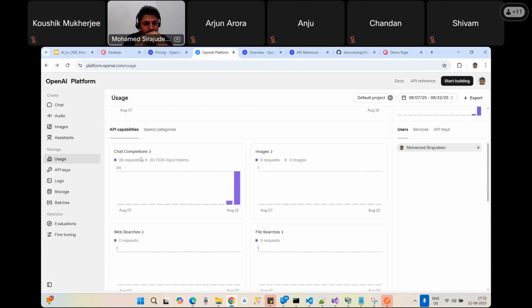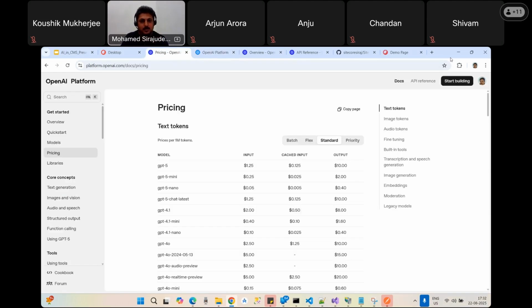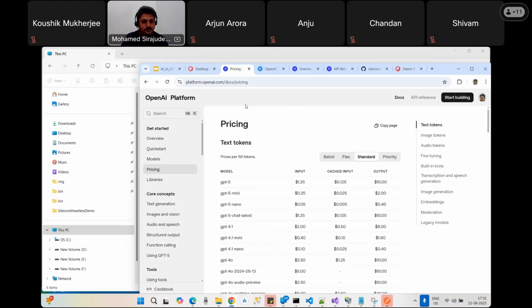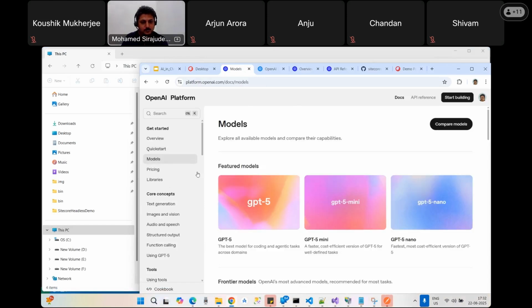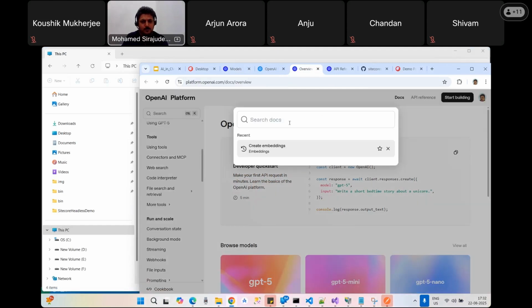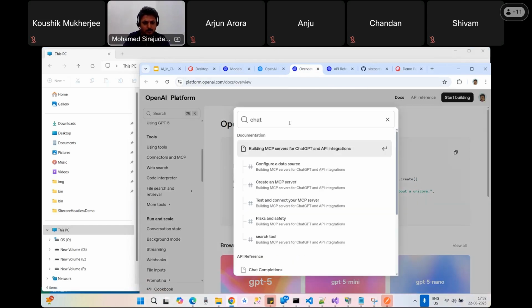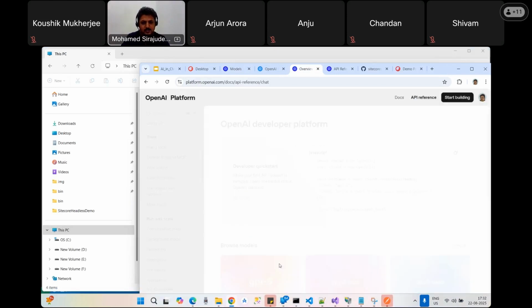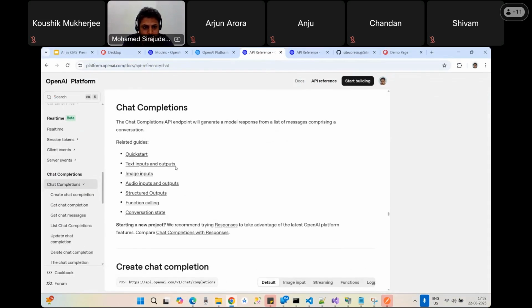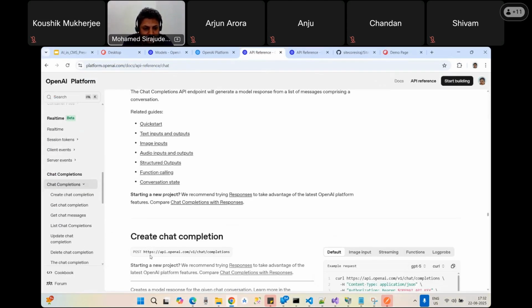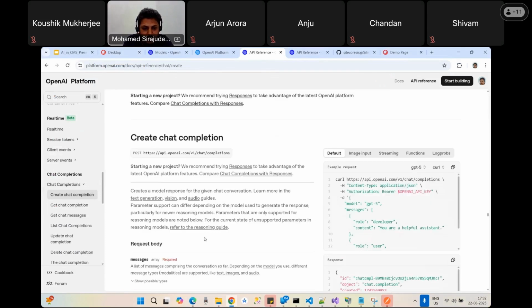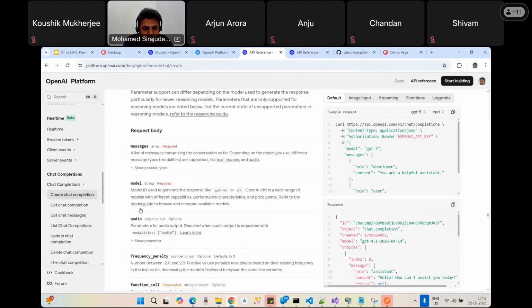Now, this chat completions. Just go here: API reference, chat completions. You see, this is the POST endpoint for the chat completion, and some required request body as well: messages, model.